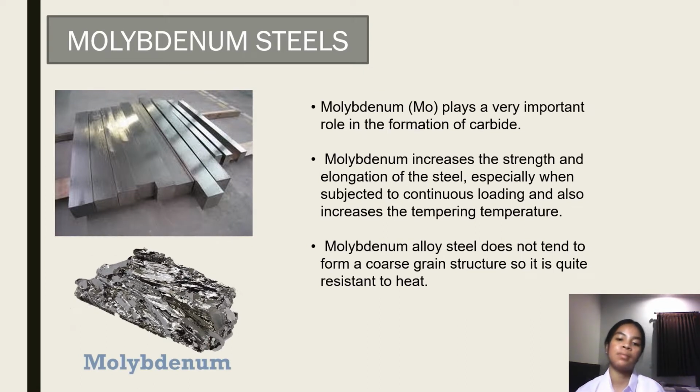Molybdenum steel. Molybdenum plays a very important role in the formation of carbide, and molybdenum increases the strength and elongation of the steel, especially when subject to continuous loading, and also increases the temperature resistance. It also doesn't tend to form a coarse grain structure, so it is quite resistant to heat.